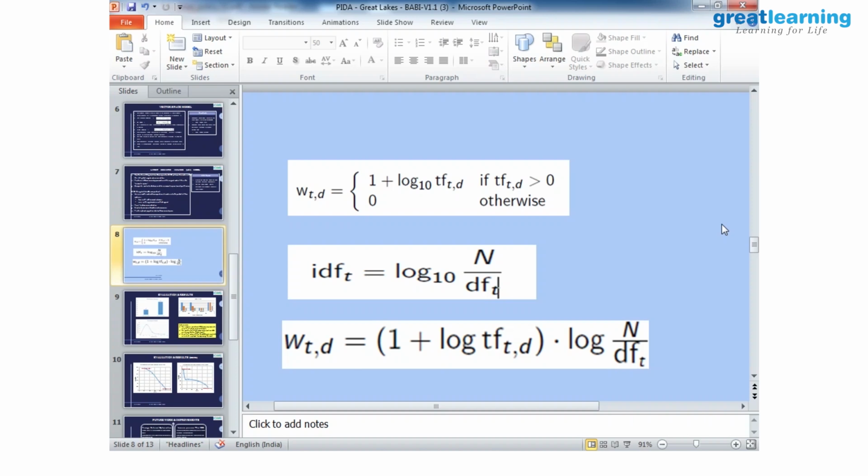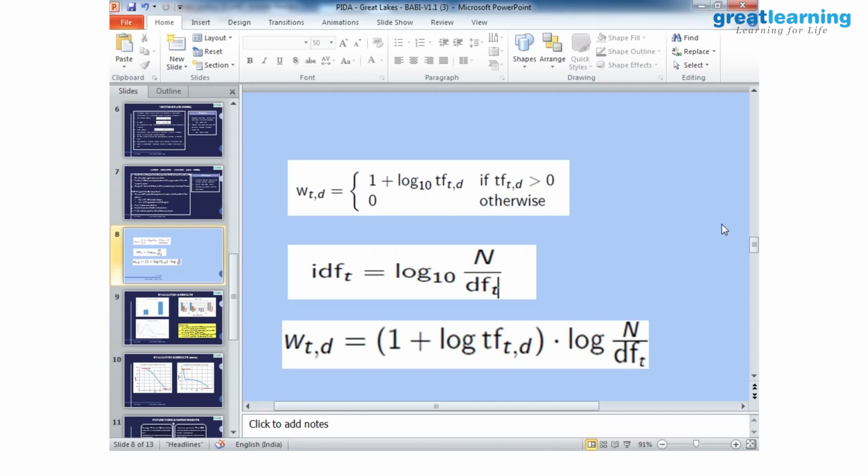Suppose this is one particular document. There might be n number of documents, and the frequency of this particular term in this document will be represented in this particular cell. This is how a term document matrix is created. So this is the basis for the vector space model.